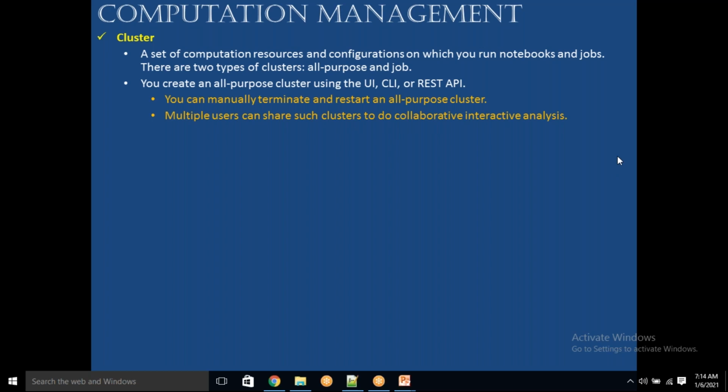Let's say multiple people, meaning my colleague is there, I am there, my team lead is there. We three are working on three different notebooks, three different functionalities. We three can use the same cluster to execute our three types of code. Understood? We can use the same cluster to execute our three notebooks. Okay, that is nothing but an all-purpose cluster.